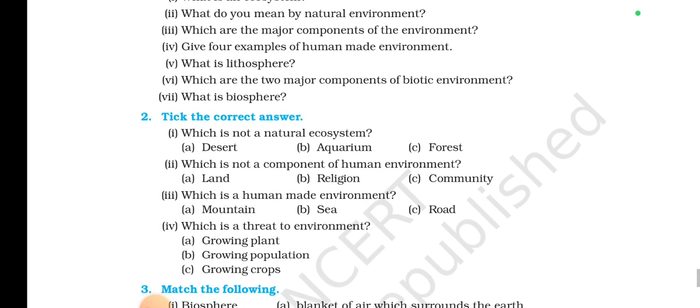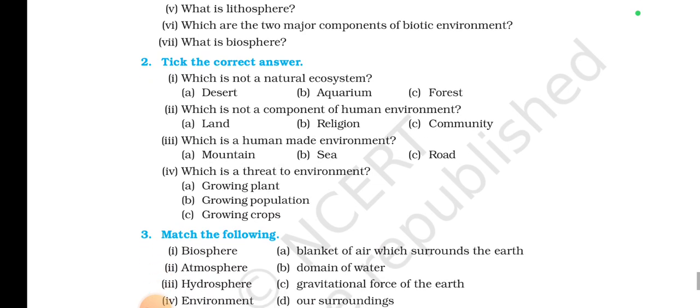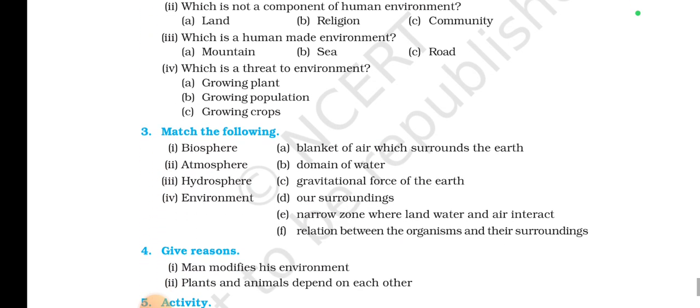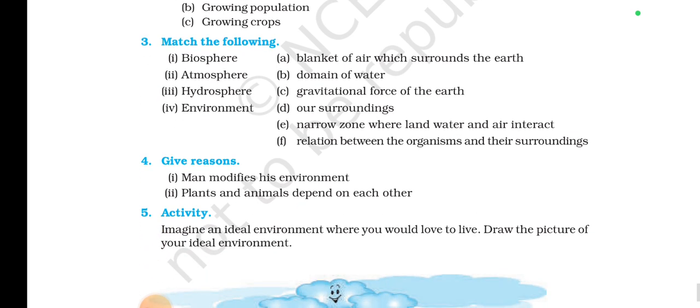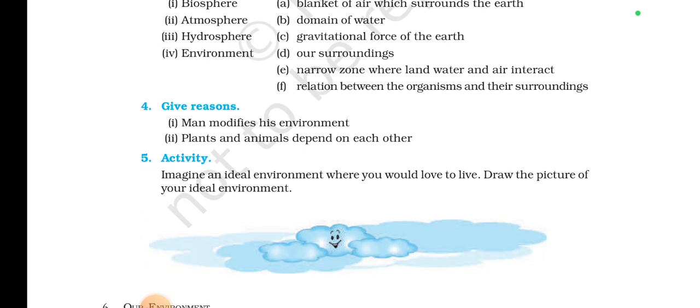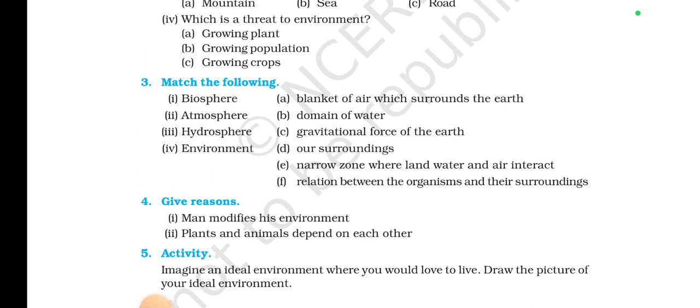Now take my question: which is not a natural ecosystem? You have been given options: which is not a component of a human environment, which is a human-made environment. If you have gone through this chapter, I guess you will be able to answer, and hopefully with this the chapter ends.